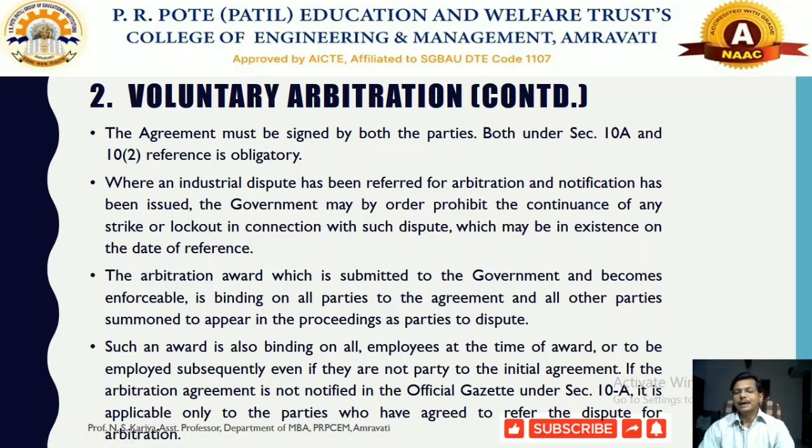So according to the official gazette of the Industrial Disputes Act, specified under section 10A, parties mutually agreeing by means of an agreement to solve any particular industrial dispute can refer it for arbitration, and only the parties connected with it can go for voluntary arbitration.